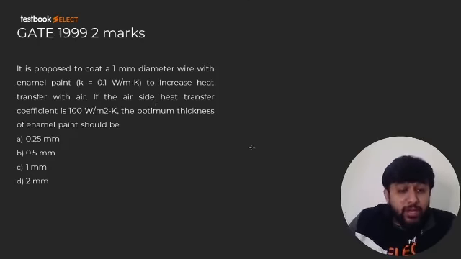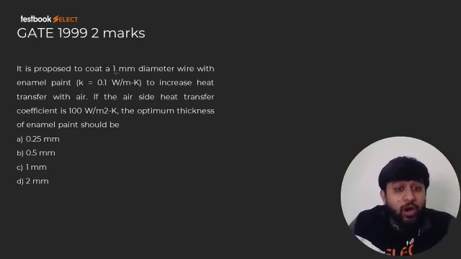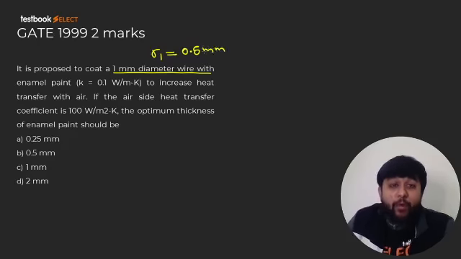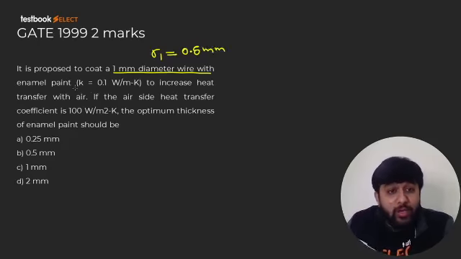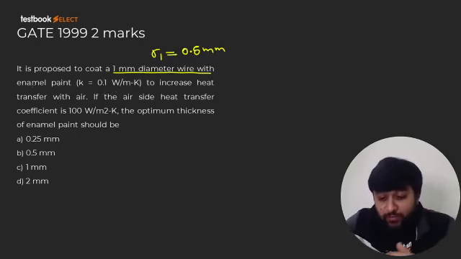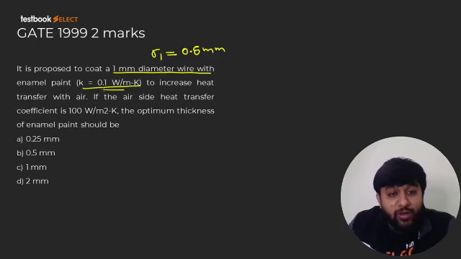Now it says it is proposed to coat a 1 mm diameter wire. So I think the diameter of wire is given to you, and R1 will be equal to diameter by 2, that is 0.5 mm. How much is the radius of the wire? 0.5 mm. With an enamel paint K equal to 0.1 watt per meter Kelvin. So I think they are saying that we will coat the wire with paint. So paint will become insulation. And what is the thermal conductivity of this paint?